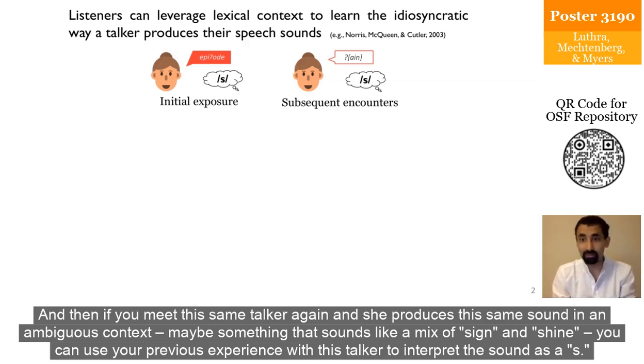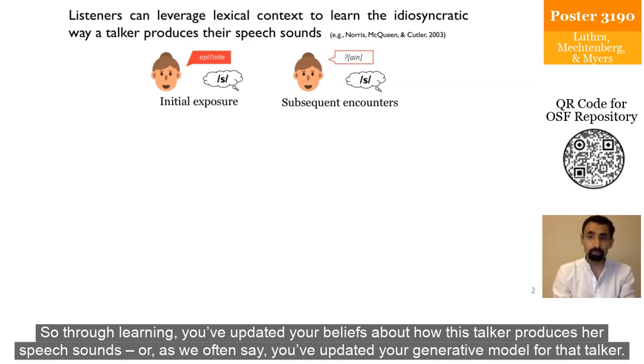And then if you meet the same talker again and she produces the same sound in an ambiguous context, maybe something that sounds like a mix of sign and shine, you can use your previous experience with this talker to interpret the sound as a "s." So through learning, you've updated your beliefs about how this talker produces her speech sounds, or as we often say, you've updated your generative model for that talker.